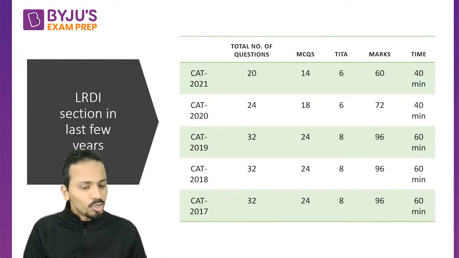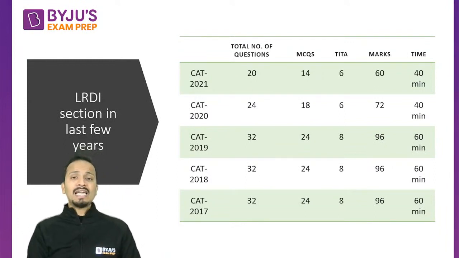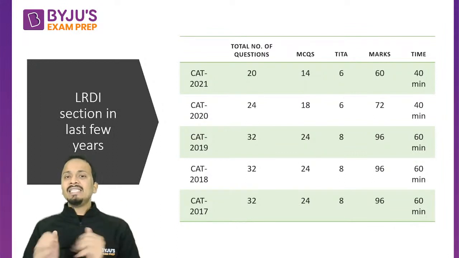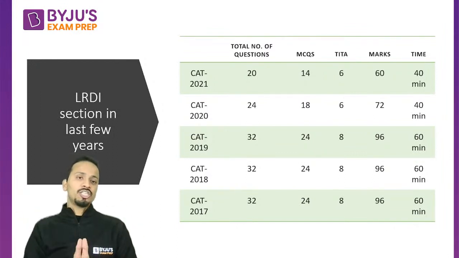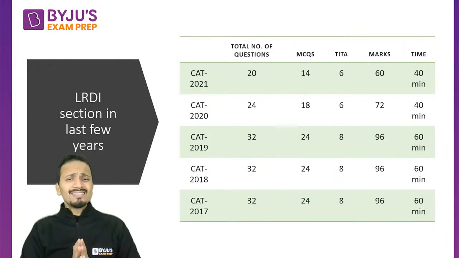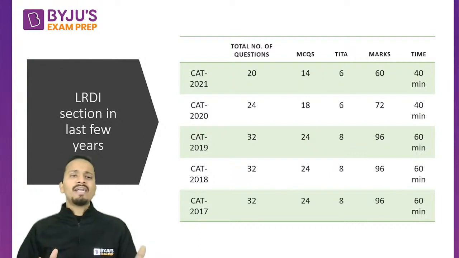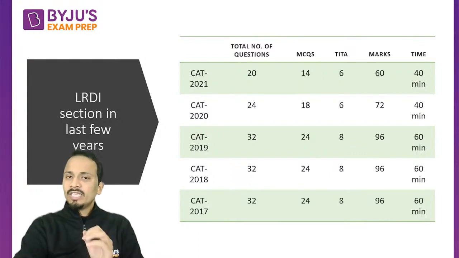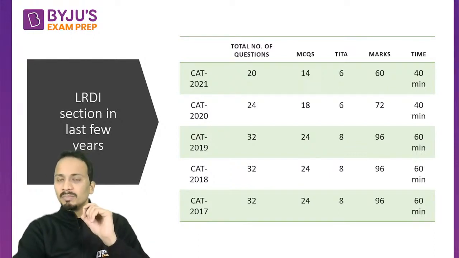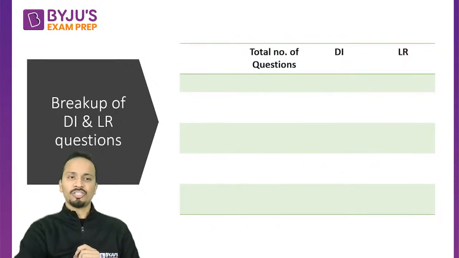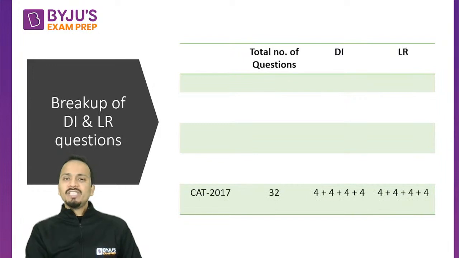All right. Let us understand the breakup of LR and DI type questions, because this section is a combined DILR section, and we'll rarely see the total number of questions equally divided between LR and DI. So let's have a look at the pattern, the breakup of DI and LR questions. Again, I'll be starting from 2017, where the number of questions used to be 32.